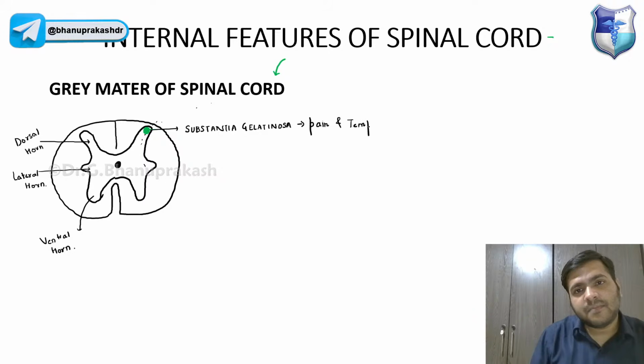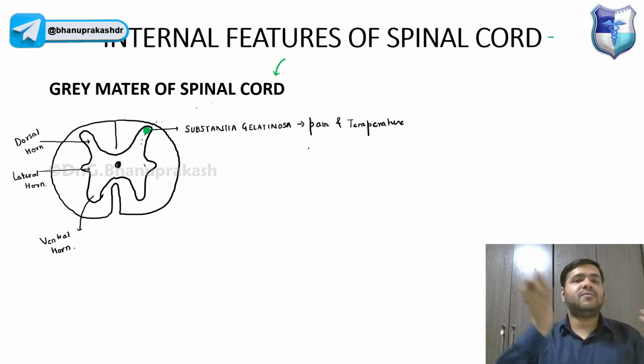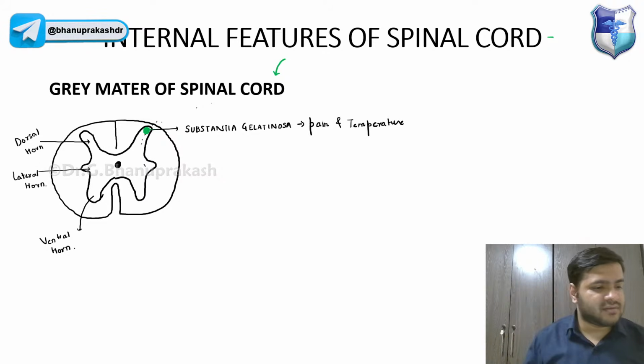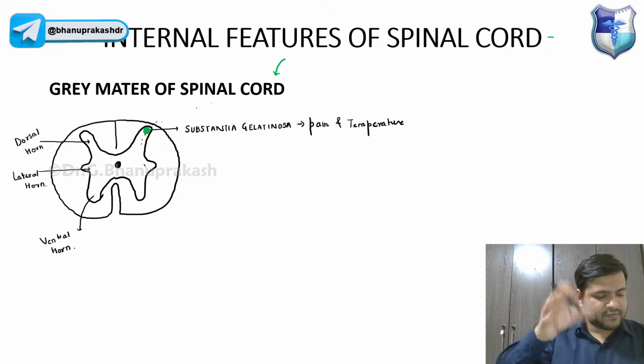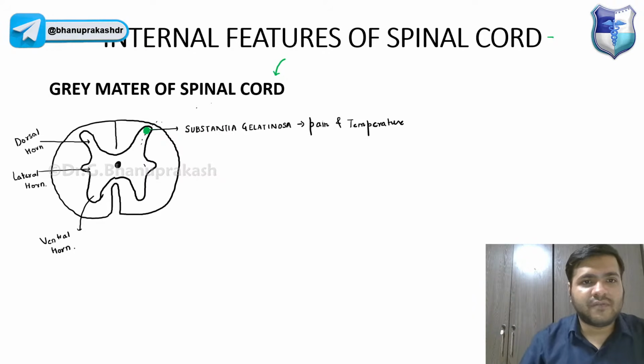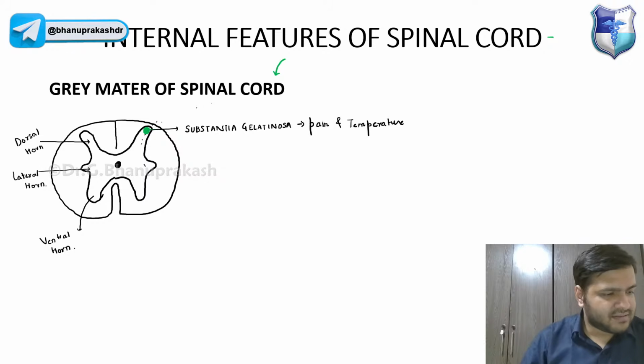All the sensory information about pain and temperature comes onto this particular nucleus. The sensory neuron carrying pain and temperature will go into the substantia gelatinosa of the spinal cord. So that is one of the nuclei that you can see over here.